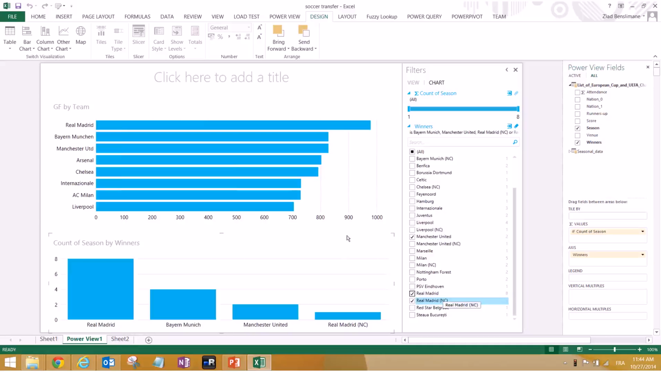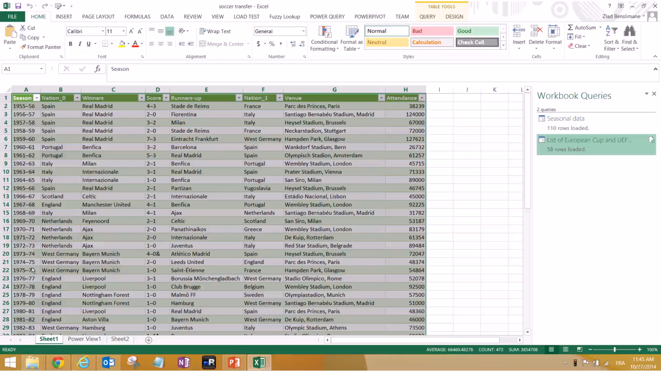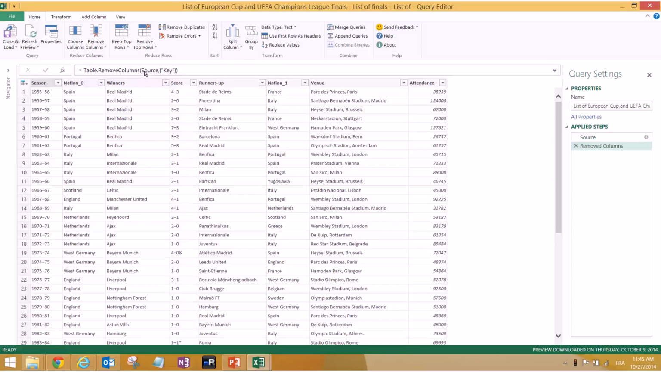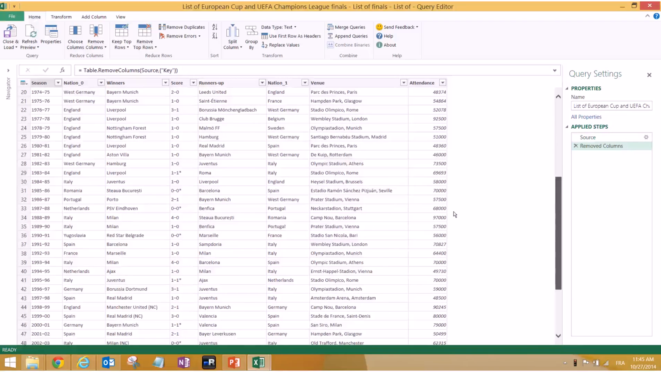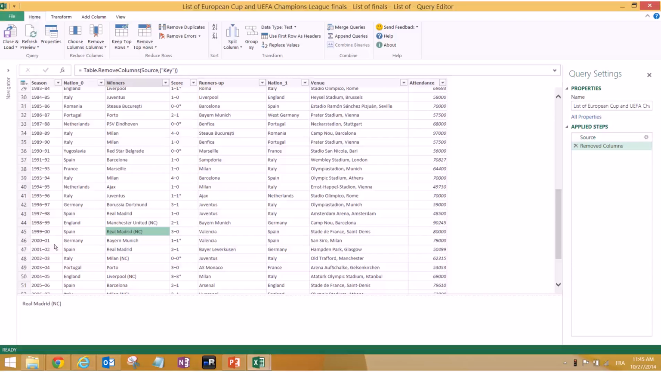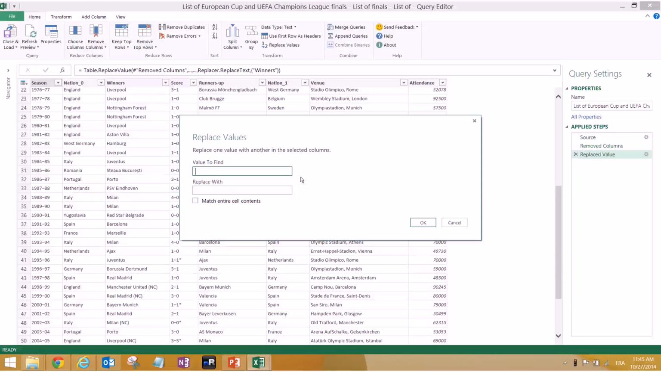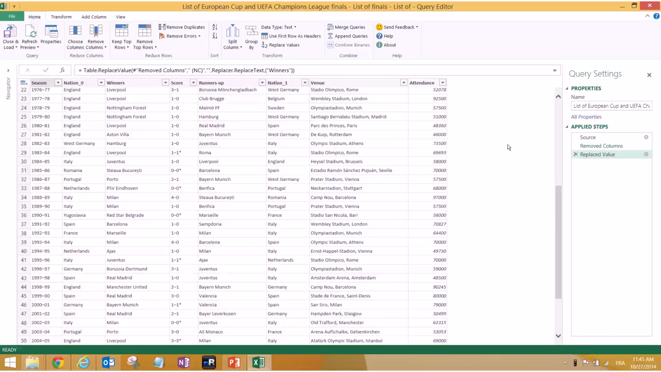See, sometimes in the data we have Real Madrid and Real Madrid NC. So this is coming from Wikipedia. As you know, if you get data online, you always have to do some cleaning. So let's go back. Actually, this was done on purpose to show you guys that we can clean data. If we look at this, we will find some entries that have NC as a suffix over here. So we can always do remove, change type, replace values, and we replace NC with nothing, and this step gets added,